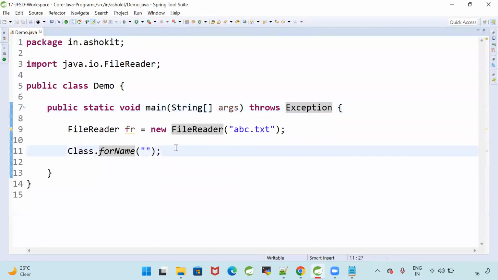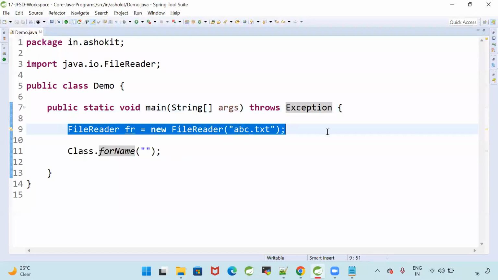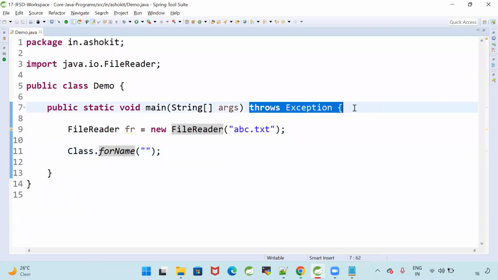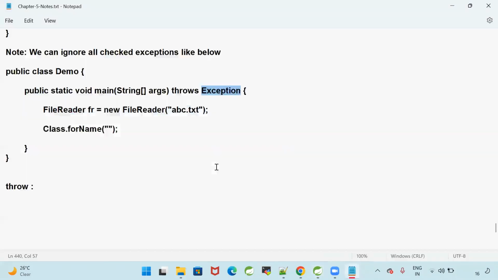So now you can write anything. ClassNotFoundException will come here. FileNotFoundException will come here. Both are identified at the compile time. I want to ignore both exceptions. That's why I'm going for throws. So tell me, what is the purpose of throws? Throws is used to ignore checked exceptions. All right. Next one, throw.